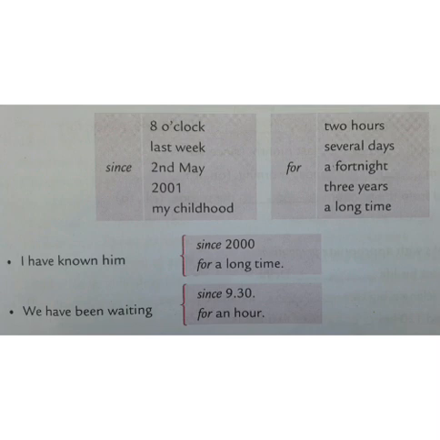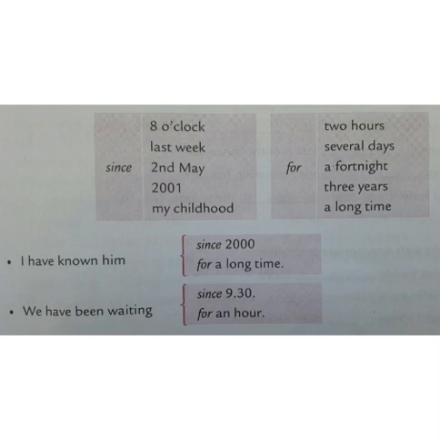Since is used with a point of time and for with a period of time. It is very clear. I'll show you one example also. Since is used with a point of time, a particular time, 4 o'clock, 9 o'clock. And for we use for a period of time, like 2 hours, 3 hours, 4 days. Since Saturday, since Monday, for some weeks.